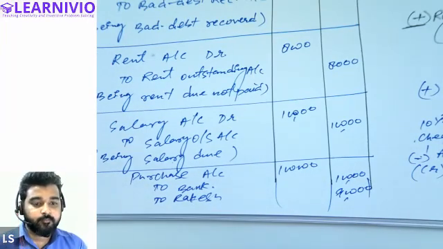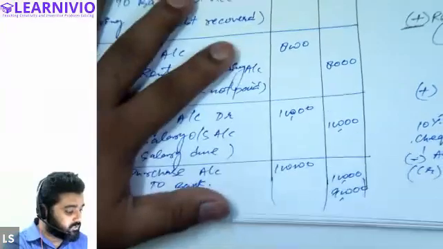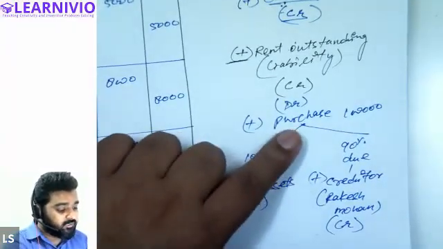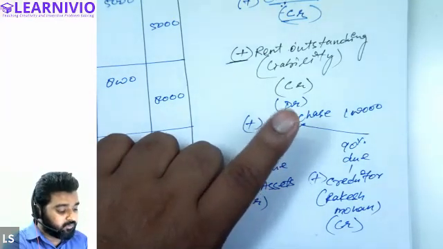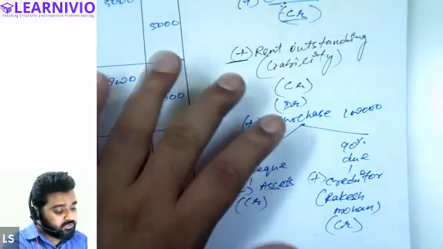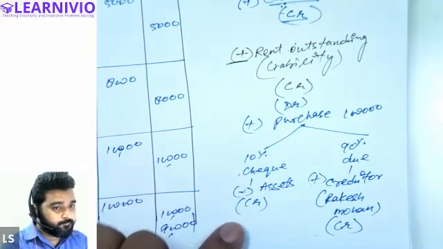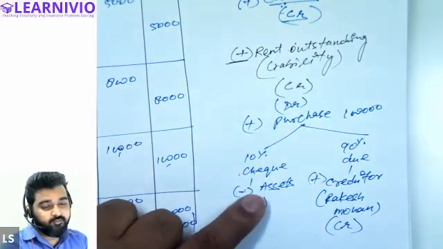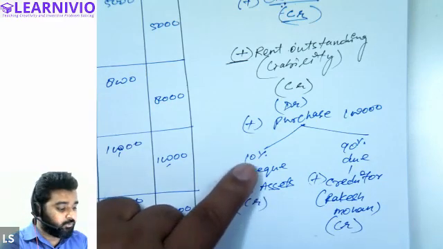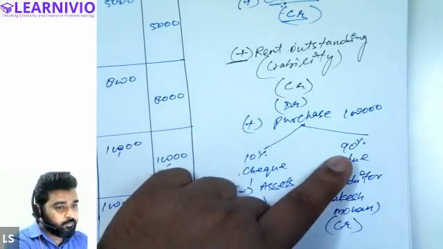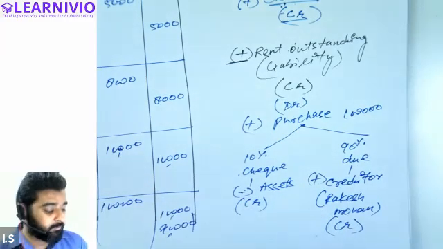Okay, so let's just cover this point once again. In the question, it was given that Raman is purchasing goods from Rakesh costing rupees 1 lakh. Out of this 1 lakh, he is paying by way of cheque 10% of the value of the goods purchased, and the remaining 90% is still due from Raman.